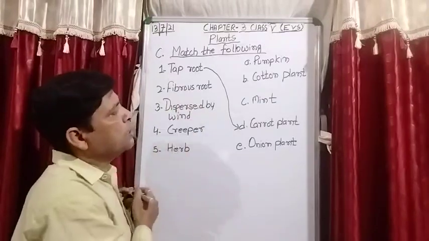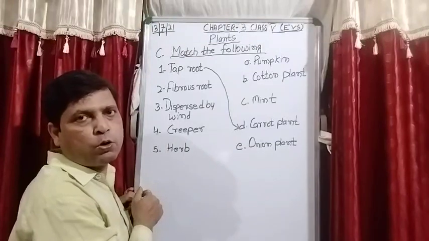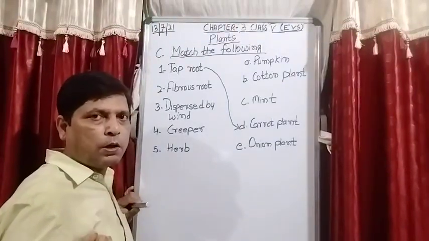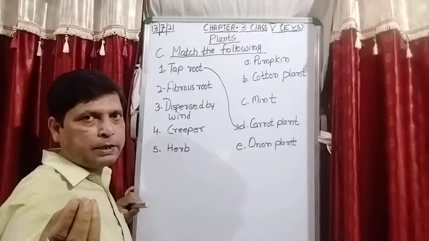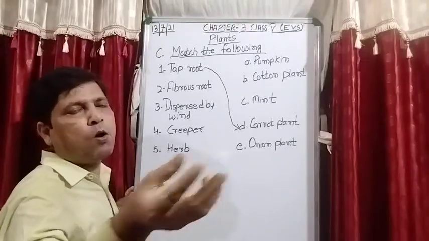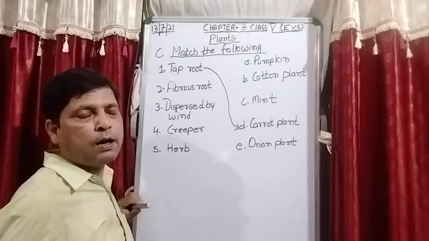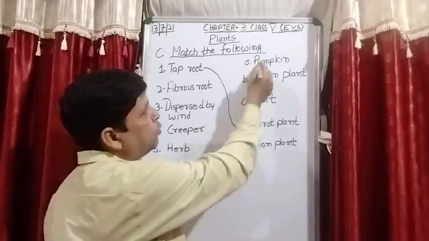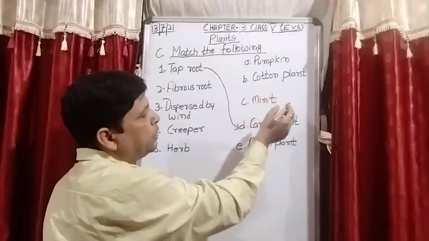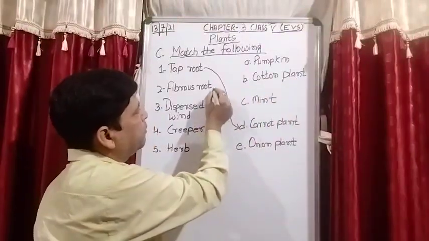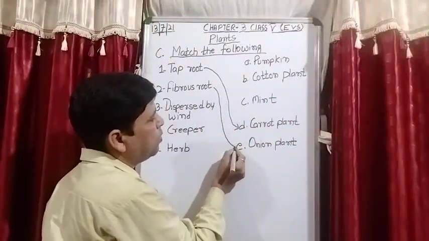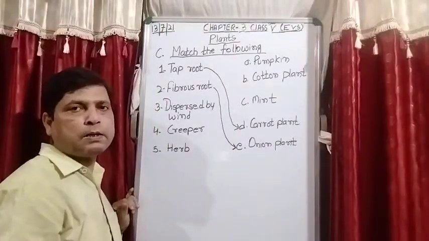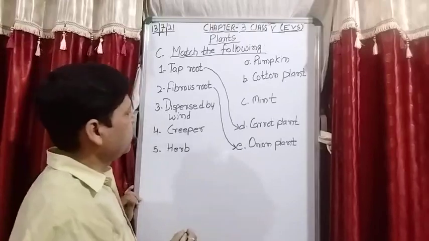Now second option is fibrous root. Fibrous root, from the base of the stem, roots of same size arises and they spread in all the direction. That is the fibrous root. So fibrous root is found in pumpkin? No. Cotton plant? No. Mint? No. So onion plant. Fibrous root is present in the onion plant. Is it clear?